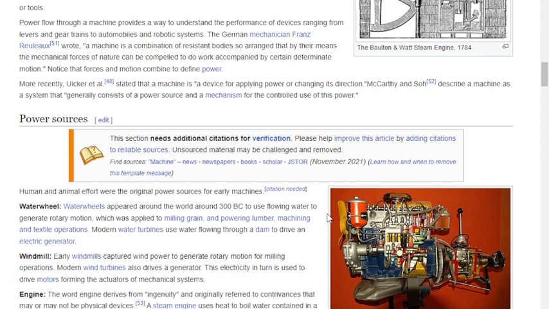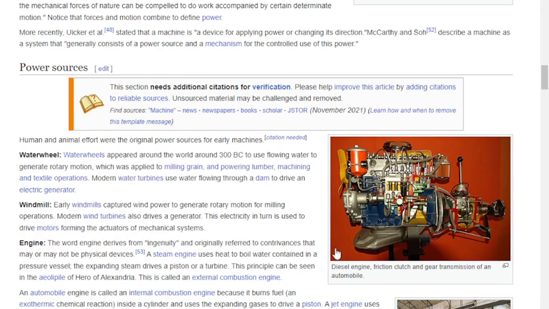mechanical systems. Engine. The word engine derives from ingenuity and originally referred to a contrivance that may or may not be a physical device. A steam engine uses heat to boil water contained in a pressure vessel. The expanding steam drives a piston or a turbine. This principle can be seen in the aeolipile of Hero of Alexandria. This is called an external combustion engine.